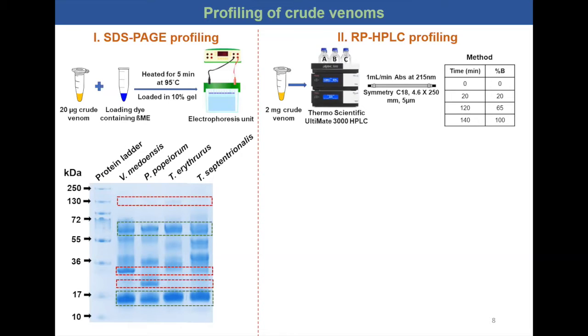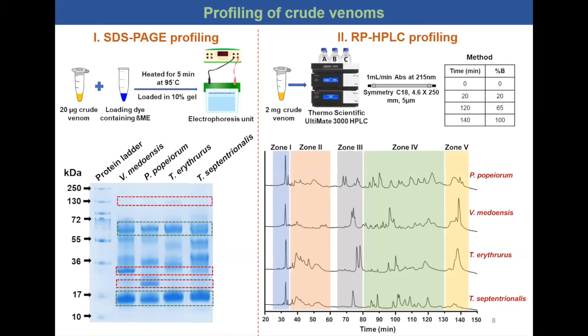Further, reverse phase chromatography with 2 mg of crude venom shows a chromatogram. The comparative chromatogram gives an idea of the presence of a very diverse range of proteins, with very sharp peaks to very small peaks, which along with the SDS-PAGE profiles gives an idea of the diversity of protein complexes belonging to wide-ranging snake venom protein families which might be present in the venom.